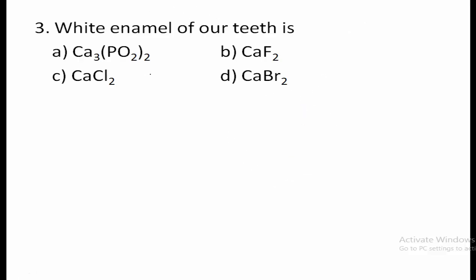Then third question, the white enamel of our teeth is the hardest part in the body. The enamel that is present in the teeth is made up of calcium fluoride. So thus the white enamel of our teeth is nothing but calcium fluoride. Therefore option B is the right answer.